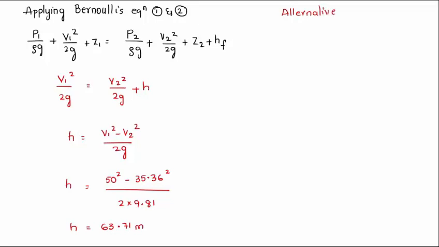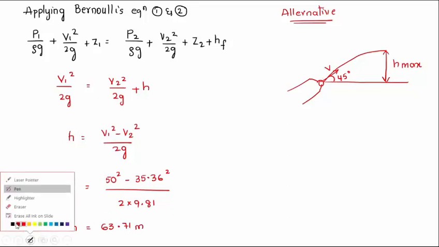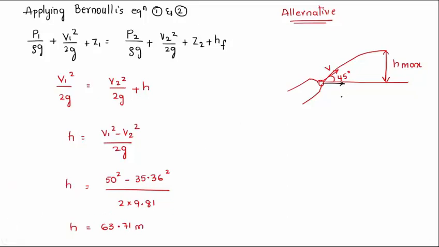See, the nozzle will be there. This has given a jet of fluid. This will be the maximum height h max. The angle was 45 degrees. The velocity with which the fluid came out is v. Obviously, I told you that this should be resolved into two components: V cos 45 horizontal, V sin 45 vertical.